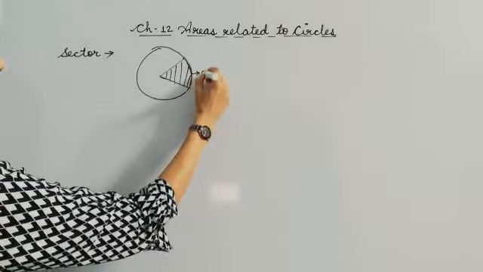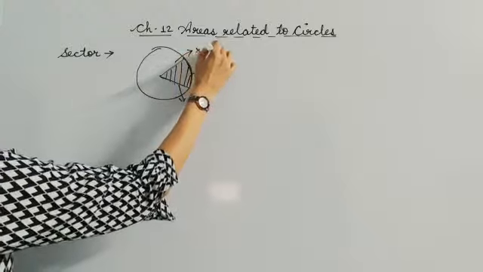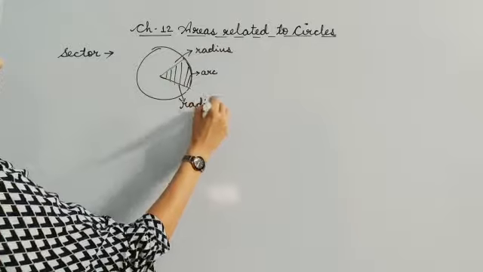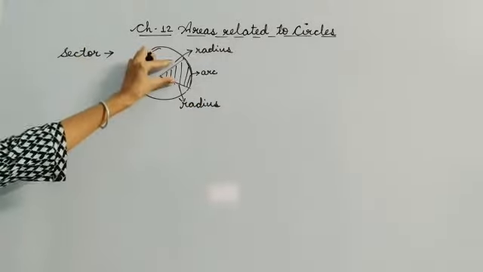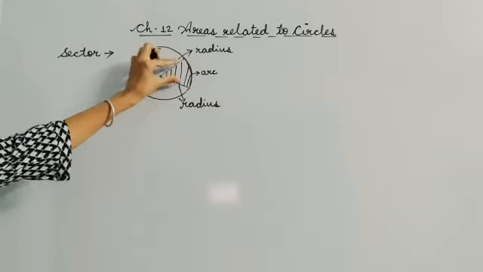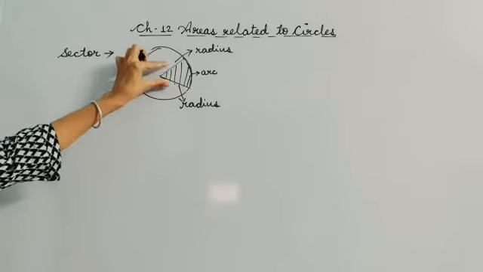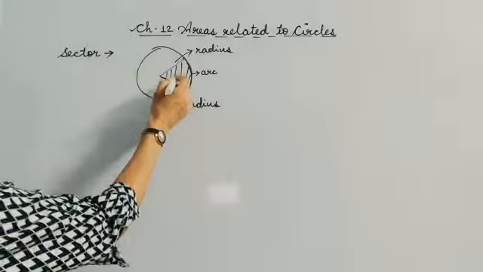This is your arc and these are 2 radii. Alright, so what is a sector? Sector is a part of the circle which is enclosed by 2 radii and corresponding arc. So this is your sector.